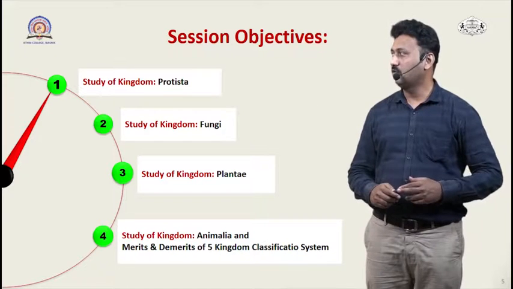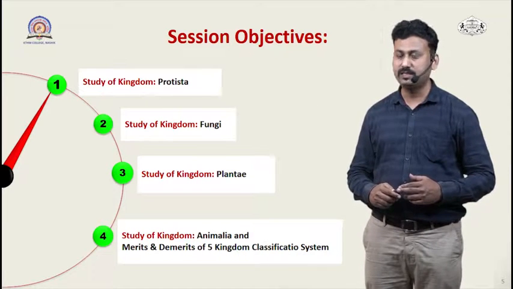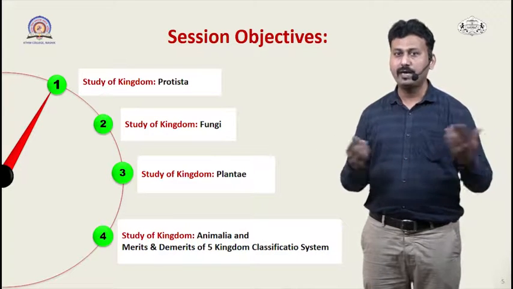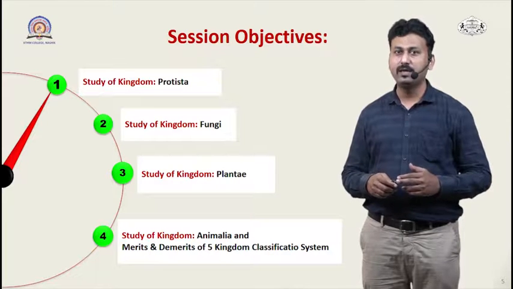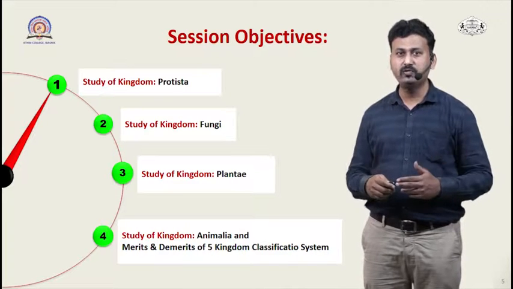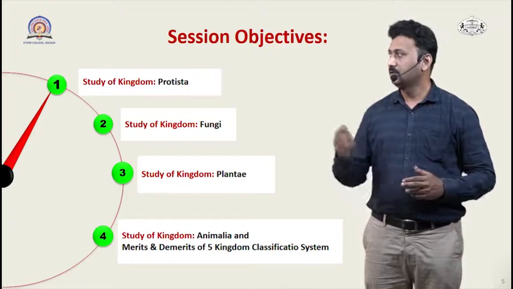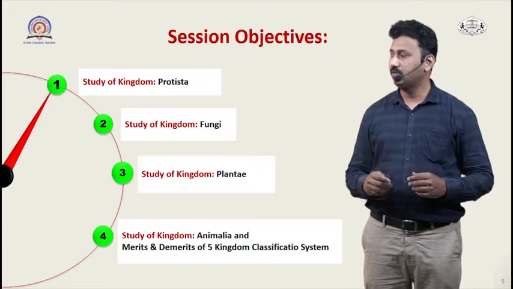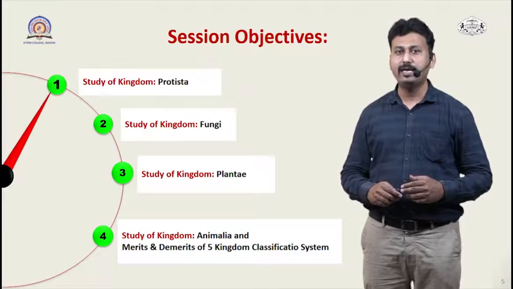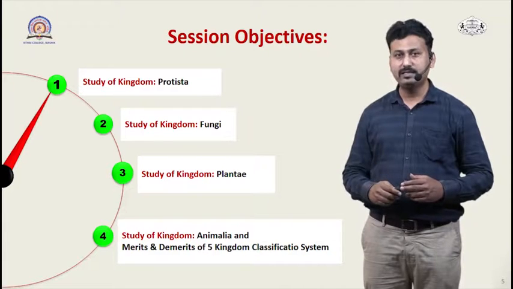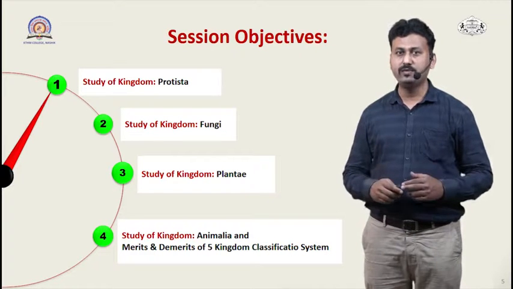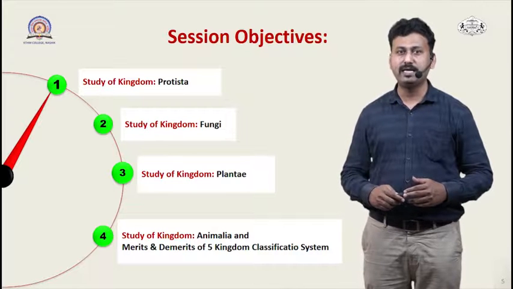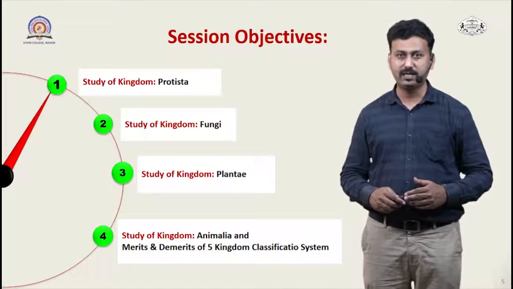Then we will take an overview of the fourth kingdom of this system, that is Kingdom Plantae. Plantae was already present in the previous system, but we will see how it was further divided into different groups by Whittaker. In the last part of today's discussion we are going to study the Kingdom Animalia, the characteristics of the organisms belonging to it, and finally we will sum up with the merits and demerits of this 5 kingdom classification system.